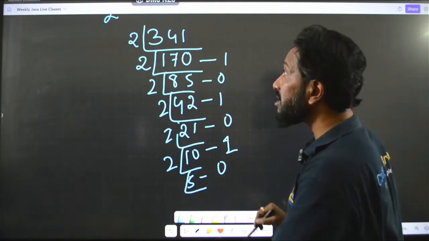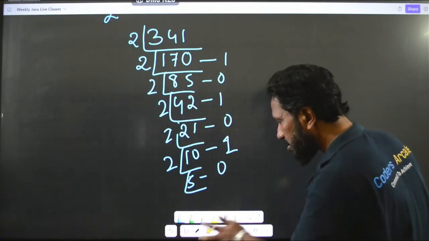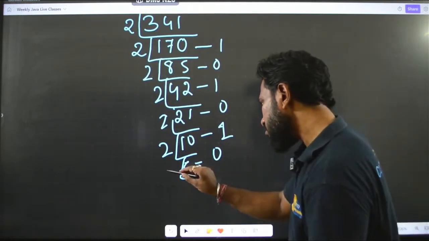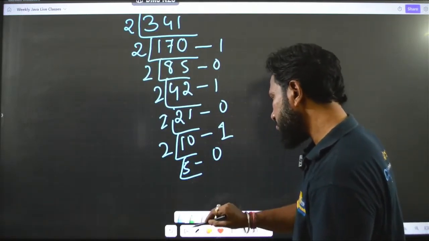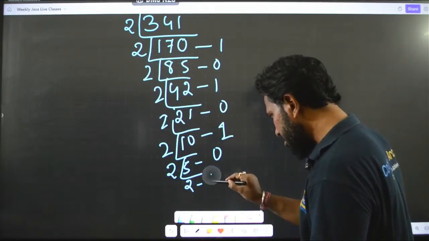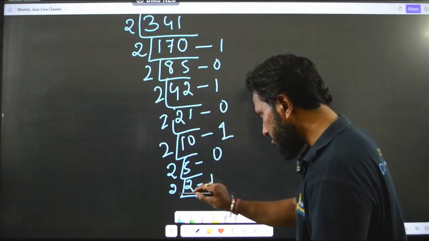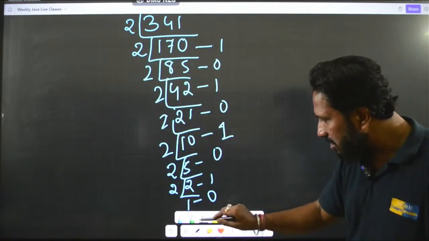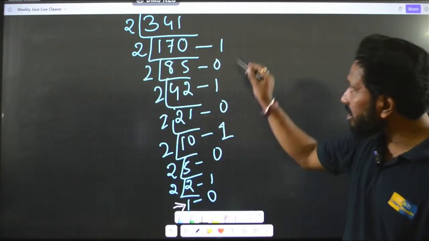Then 2 2s are 4, the remainder is 1. Then 2 1s are 2, the remainder is 0. So, ultimately from this 1 we will start and go till here.